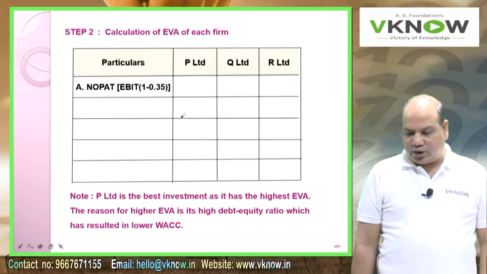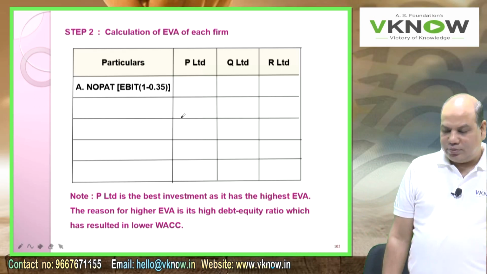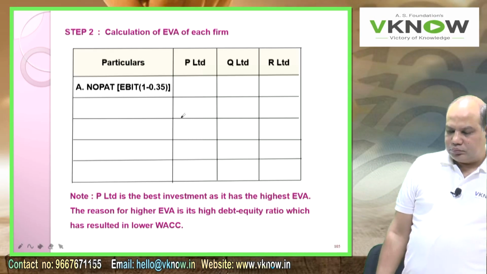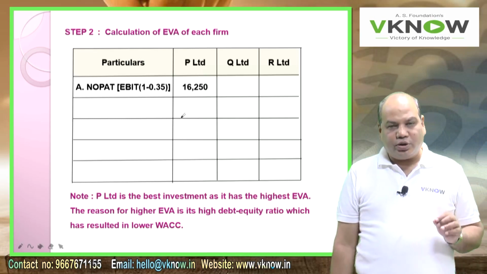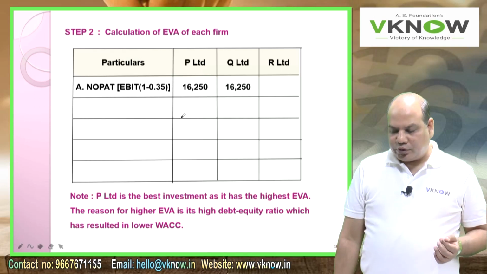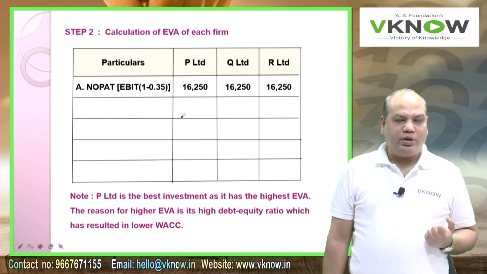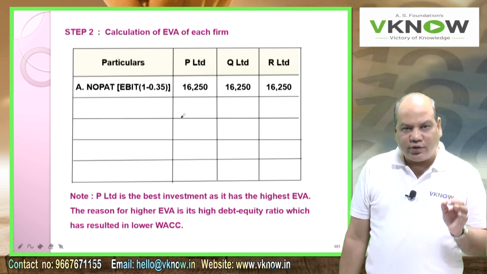Point A, NOPAT, in bracket EBIT into 1 minus 0.35. Take the EBIT, which is 25,000, into 0.65, giving 16,250. It will be the same for all three companies because their EBITs and tax rate are the same.